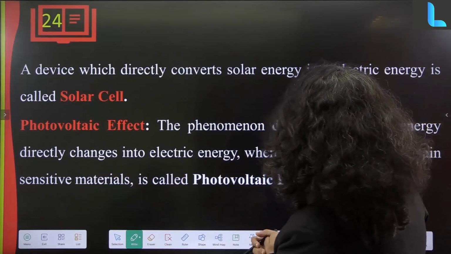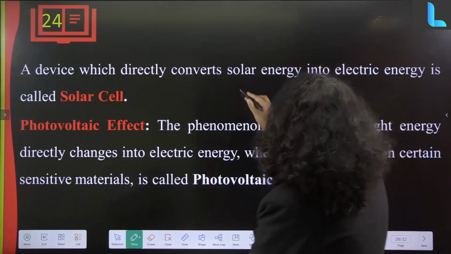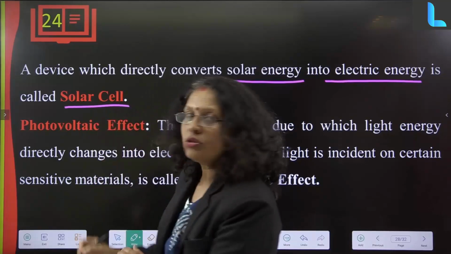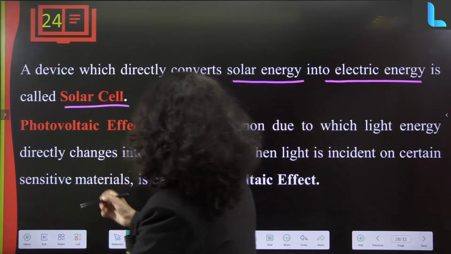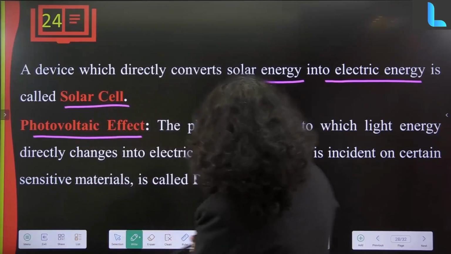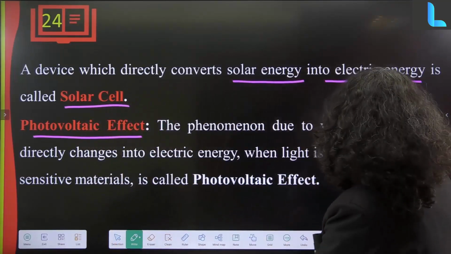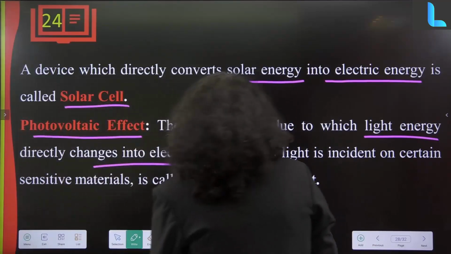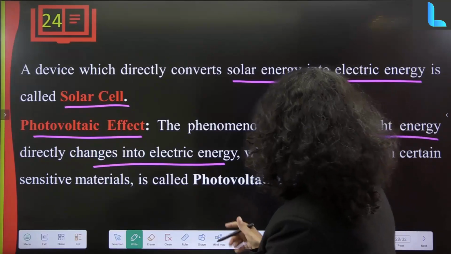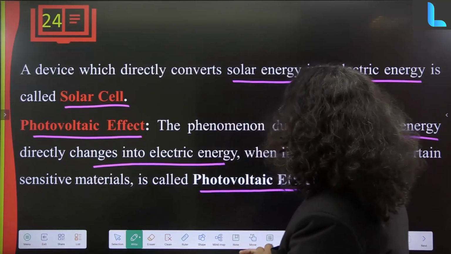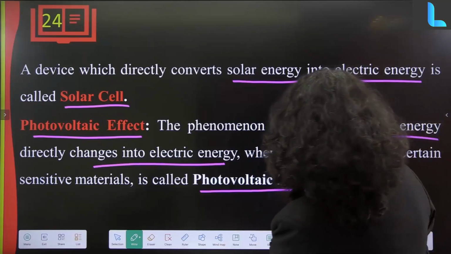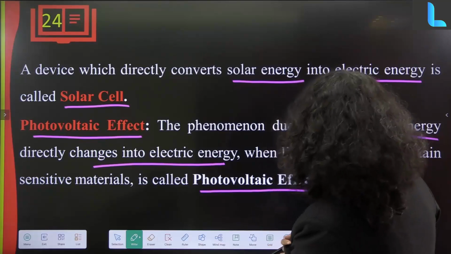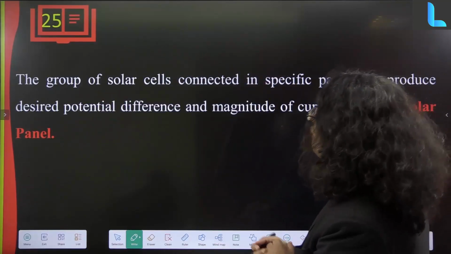Now, a device which directly converts solar energy to electrical energy is called a solar cell. Now, what do you mean by the photovoltaic effect? It is the phenomenon due to which light energy directly changes to electrical energy. When light is incident on certain sensitive material and light energy directly changes to electrical energy, that effect is called the photovoltaic effect.